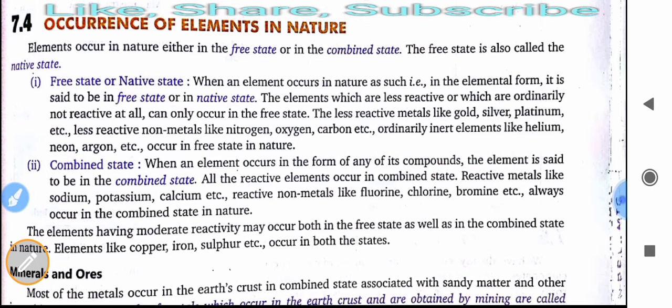Then combined state. Free state means they occur individually. In combined state, when an element occurs in the form of any of its compounds, the element is said to be in combined state. Okay, all the reactive elements occur in combined state. Reactive metals like sodium, potassium, calcium. You already know sodium chloride occurs in the form of common salt. So these occur in the combined state. Then reactive nonmetals like fluorine, chlorine, bromine, etc. always occur in combined state in nature.